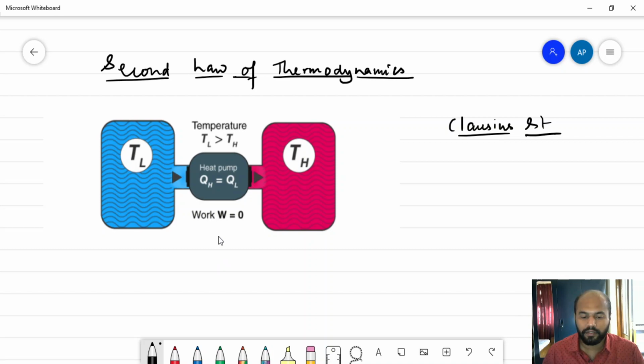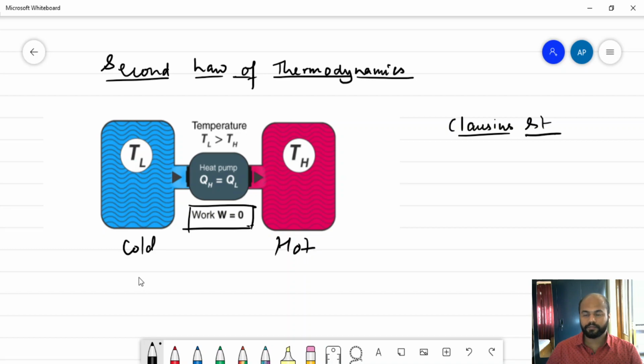It says that no process is possible which can transfer heat from a cold body to a hot body without doing any external work. As you can see over here, there is a heat pump, and without doing any work on this heat pump, it transfers all the heat from the cold reservoir to the hot reservoir. This is practically not possible, and that's what the Clausius statement states.